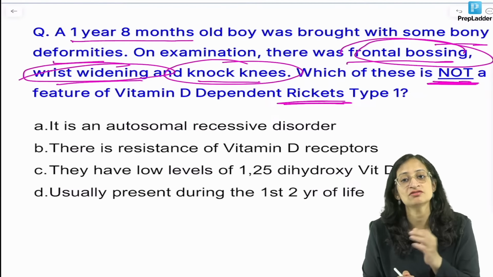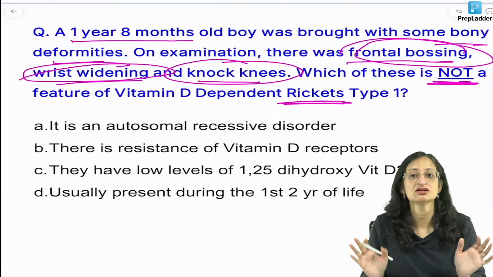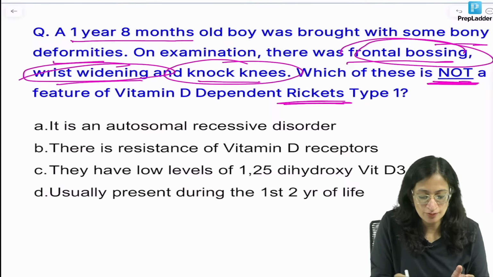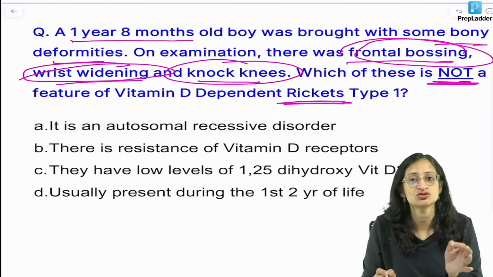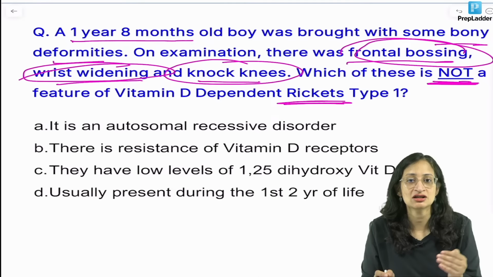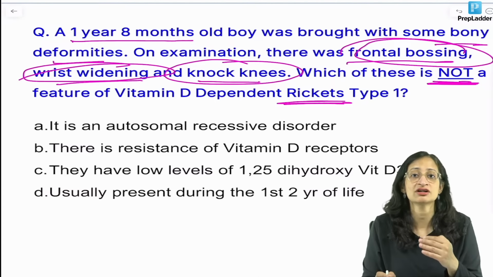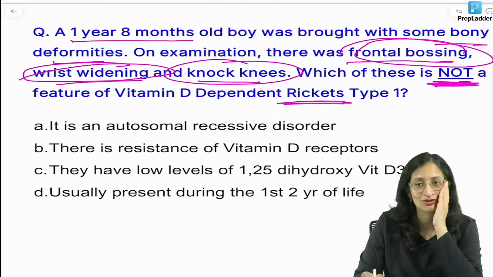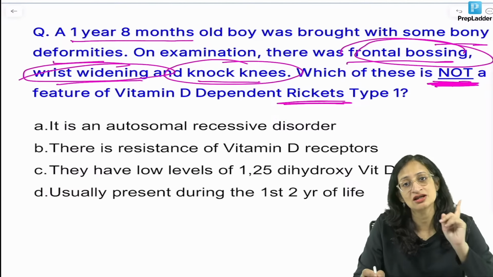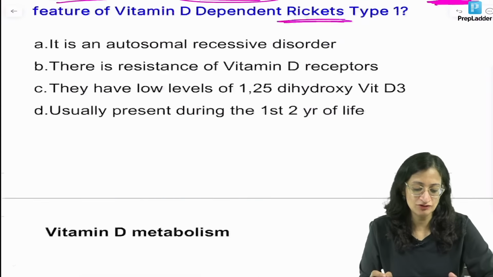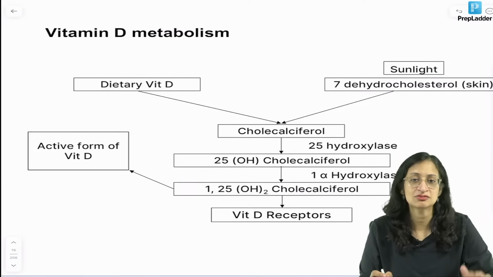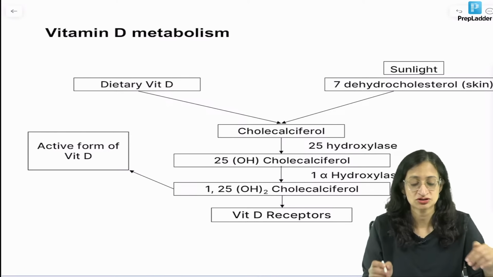Read the question very, very carefully. Don't jump and answer the question, because you'll see that the first option is correct. You have read vitamin D dependent rickets, you will answer as first option. Please don't do that. When you read, you will see that some of the other options are also correct, and then you will see, oh, not is there in the question. So please don't do that. Read the entire question, read all the 4 options before answering. So a little bit about the vitamin D pathophysiology, mechanism, metabolism, and then we come back to answer this question.